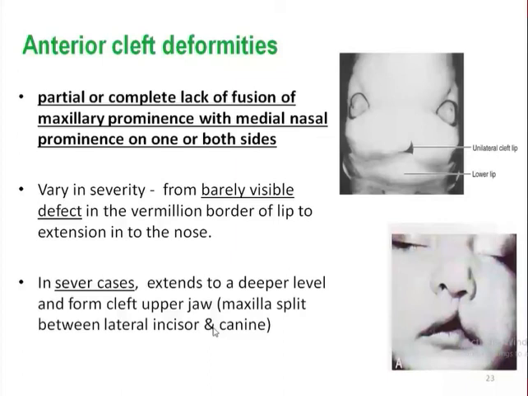So if the maxilla and medial nasal prominence fail to fuse, in severe cases it may even result in a cleft deformity where the maxilla splits between the lateral incisor and canine. Okay, I hope you people are getting my points.